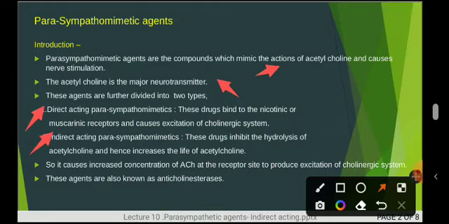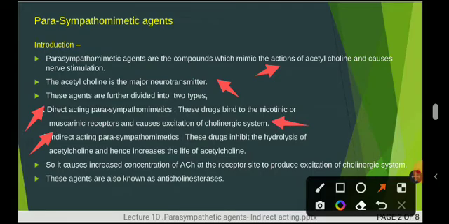The direct acting parasympathomimetics category we covered in the last lecture. In this, the drugs bind to the nicotinic or muscarinic receptors and cause excitation of the cholinergic system.